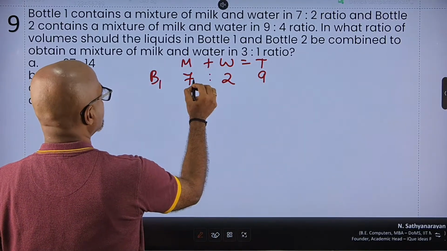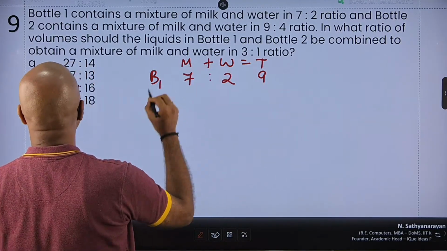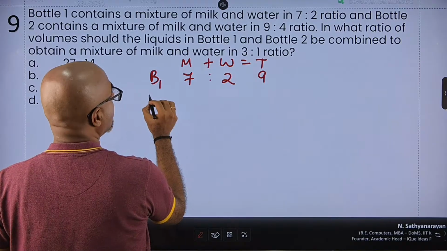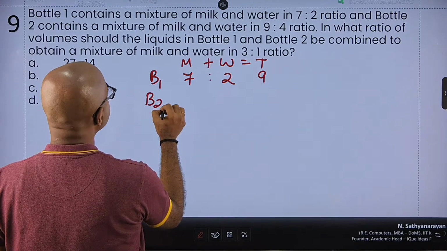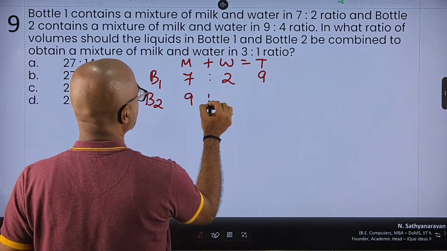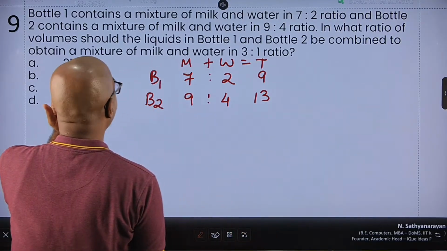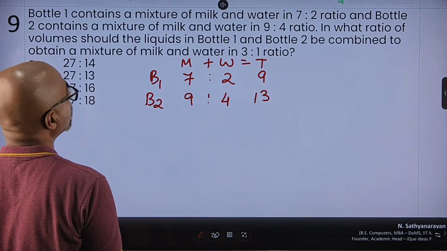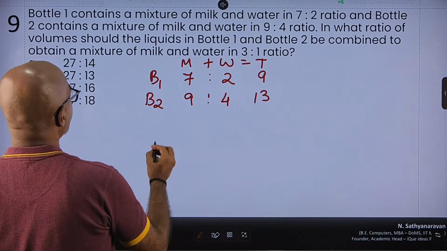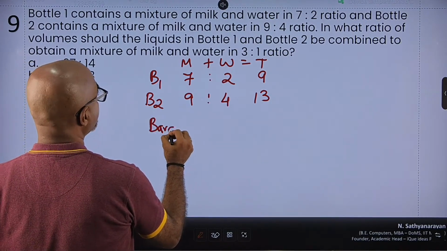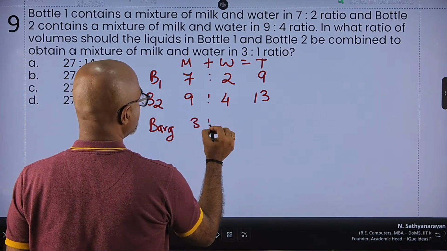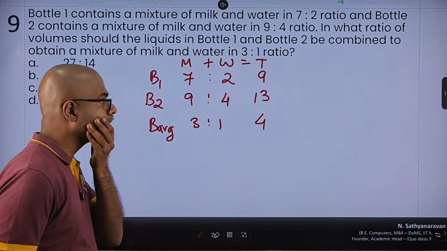We can take it as 7x, 2x and 9x, but for the time being I'm keeping it like this. And bottle 2 contains a mixture of milk and water in the ratio of 9:4, so 9 plus 4 is 13. And in what ratio or volume should the liquids be combined to get the mixture where milk and water is in the ratio of 3:1, total of 4?